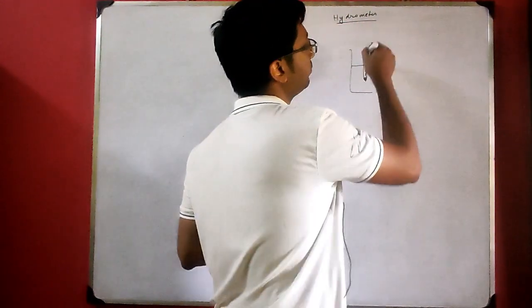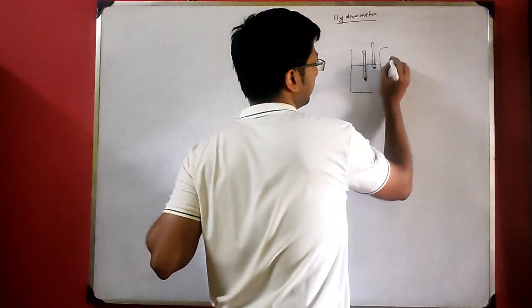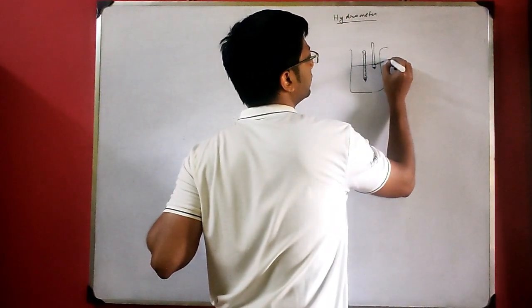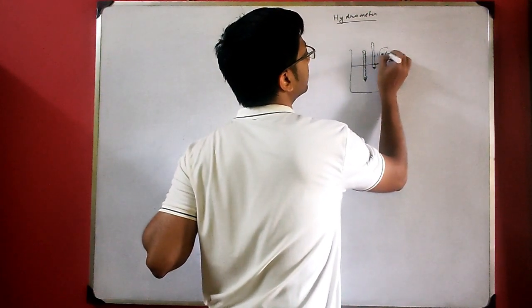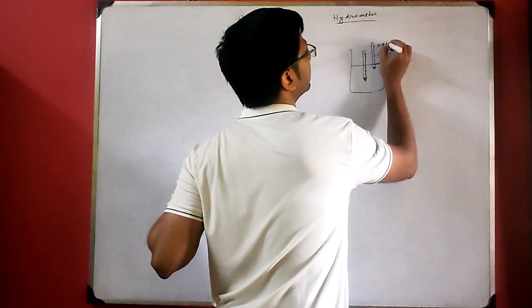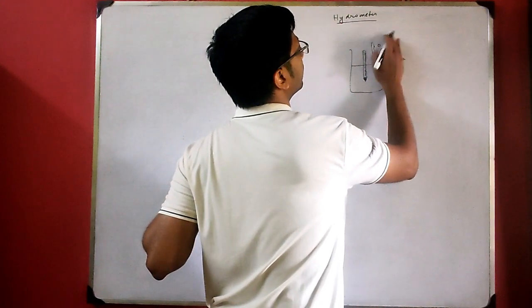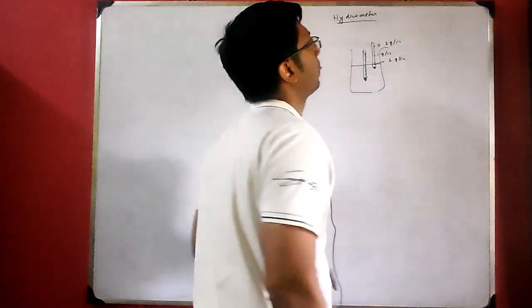The markings of this hydrometer are in the reverse direction. Higher value here, suppose it is 2 gram per cc, here it will be 1 gram per cc, and here it will be even smaller, suppose 0.2 gram per cc.